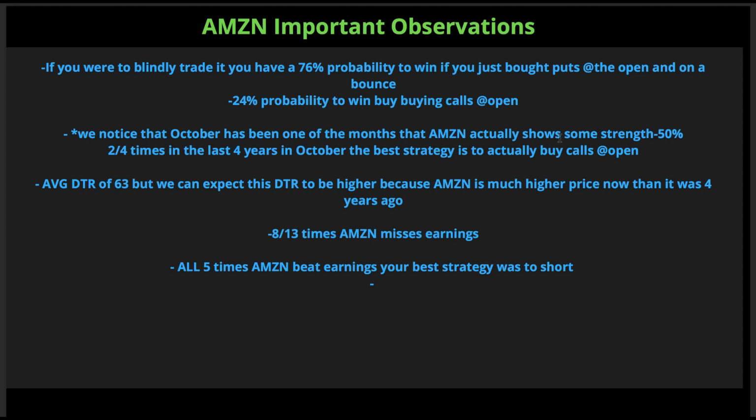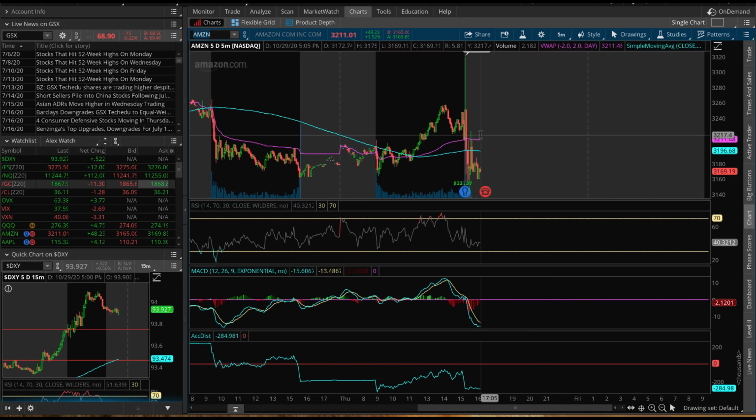So almost every single time Amazon drops after earnings, but actually 2 out of the 4 times in October that we calculated, your best strategy was to buy calls at the open. So it is a bit of a weird month for Amazon. So we're going to go over that here in a sec, but your average DTR is 63, okay? And this is post pre-market gap, okay? So today we've gapped down 40 points here in Amazon, about, or 60, 50 point gap down now.